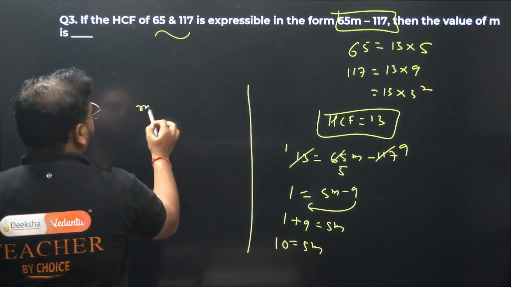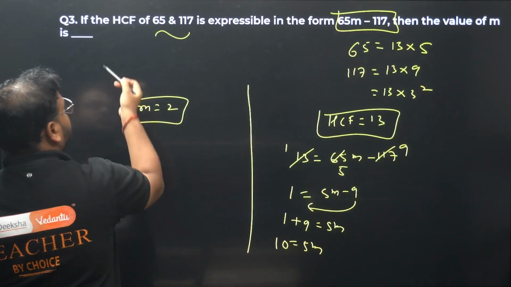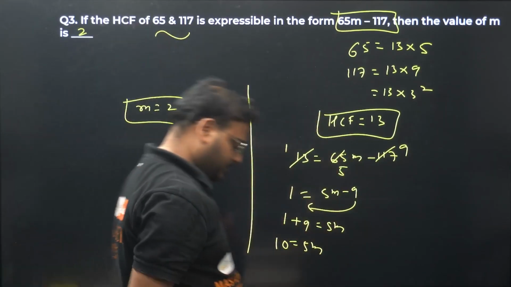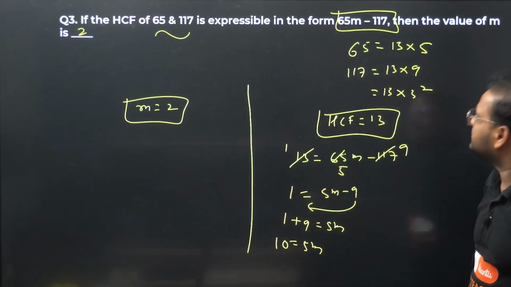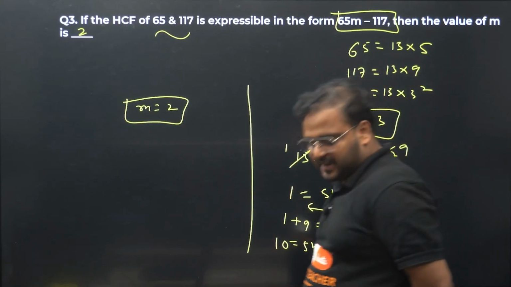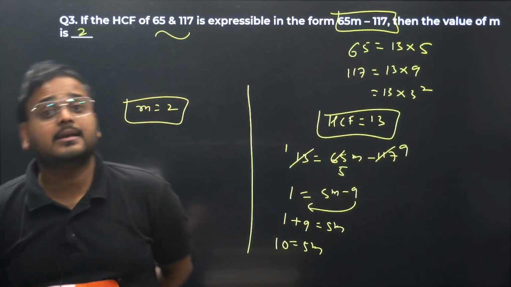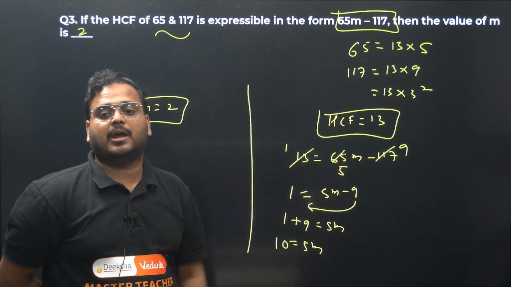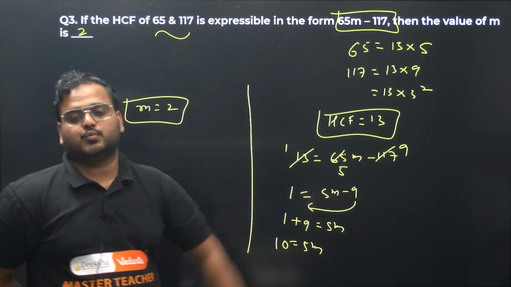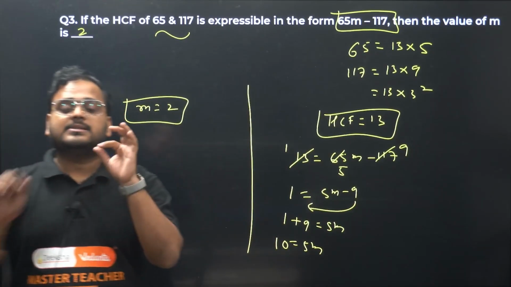M equals 2. Sir, that easy? Yes, that easy. 65m minus 117 is the HCF. Find the HCF, put them equal, solve for m. It's a linear equation. M value is 2. Question number 3, simple and done.